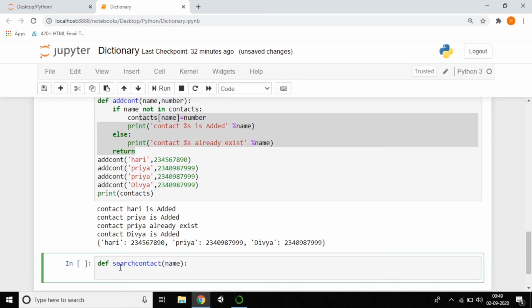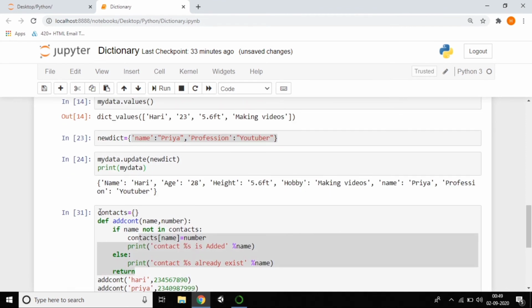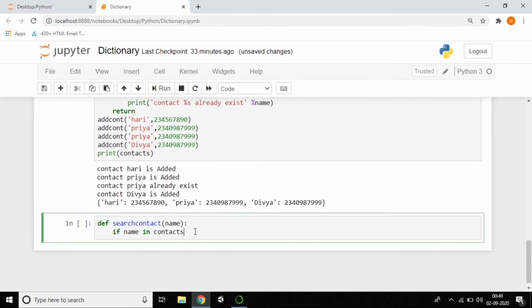So now my task is, if my name is available, I want to get a yes, the contact existed. If not, I want to get a not existed. So this is my scenario. So I'm writing an if condition: if name is existed in contacts. So I'm taking the dictionary which is called contacts. So the same dictionary I'm using here.